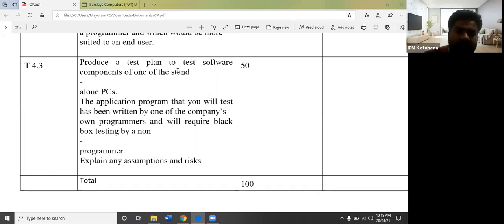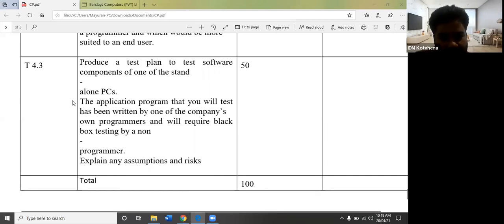In Diploma ICT, CP is a component. CP is a part of the whole system. So here, same as software testing, to test a component or a part, which testing will be useful? I told you there are a lot of testings available. So what testing will be useful, and you have to explain about that particular testing. This should be a standalone PC, that means an individual PC. So to test from one PC, which testing will be better? Testing of an application program as written in the company.